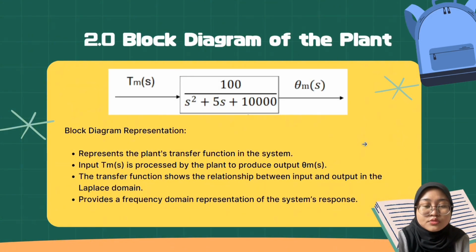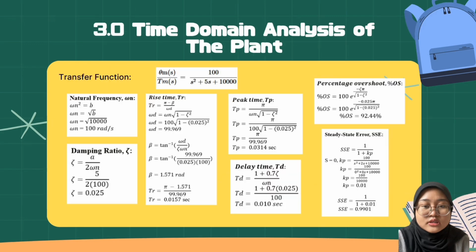Now let's move to the plant block diagram. The given transfer function has been transformed into the shown block diagram representing the plant transfer function. The input T(s) is processed by the plant to produce the output theta(s). So the transfer function illustrates the relationship between input and output in the system. Laplace transform provides a frequency domain representation. Next, the time domain analysis of the plant based on the transfer function given here.